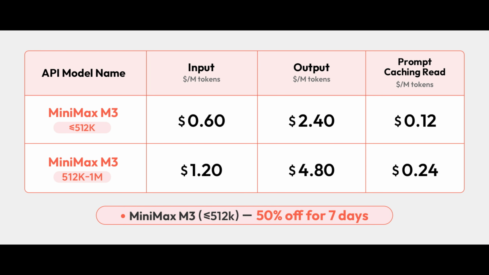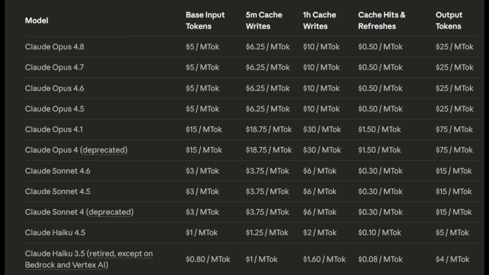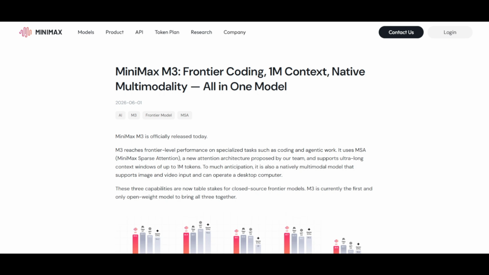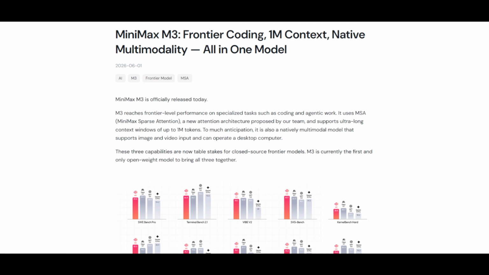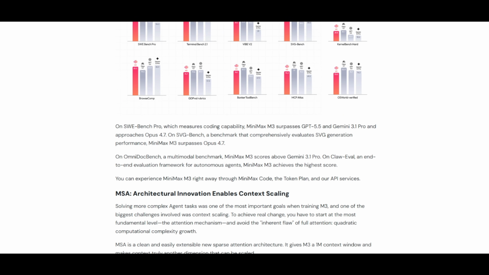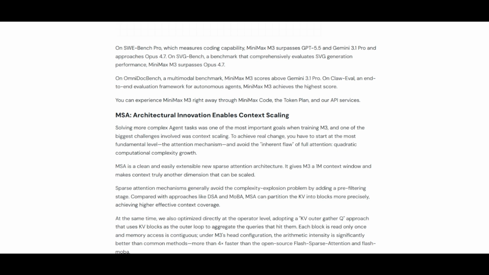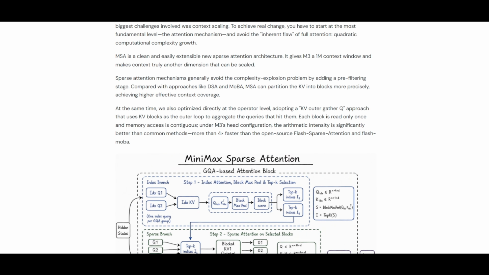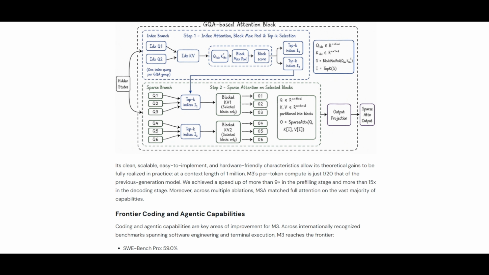Now on pricing, M3 via API is 30 cents per million input tokens and $1.20 per million output tokens. Compare that to Claude Opus 4.7 at $5 input and $25 output. M3 is more than 15 times cheaper on input, and the weights will be published as open source shortly for those who want to self-host. If you are interested in reading further, I'll link to this main page in the description below.